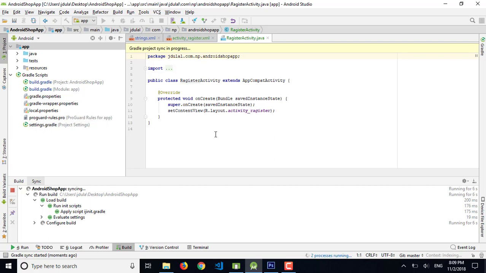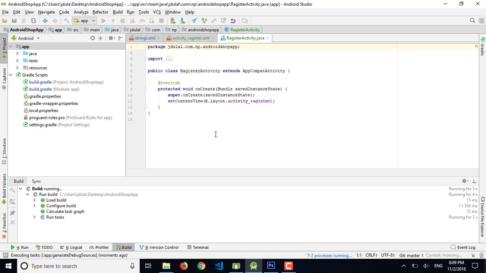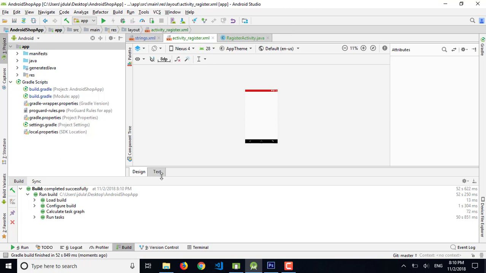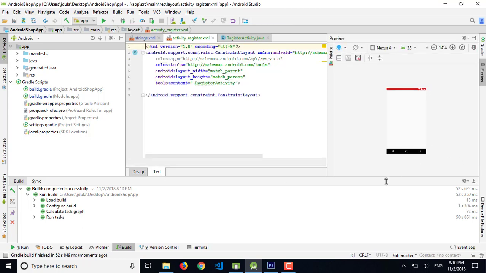During this synchronization process, I got the Gradle operator also, so it's taking a little bit more time. Okay, the process is almost complete, and let's check the activity registration and go to the text view.